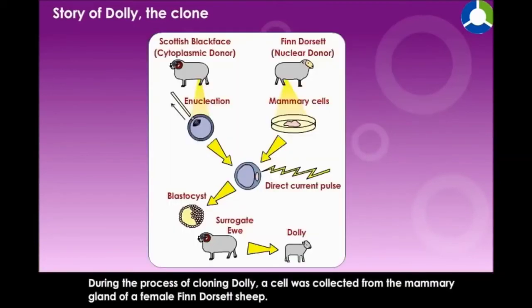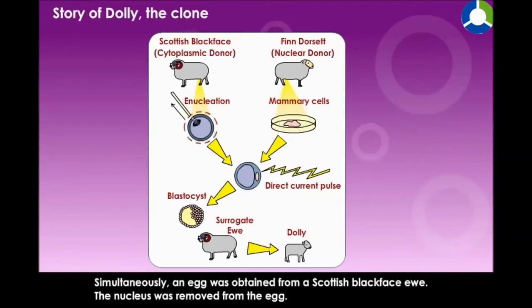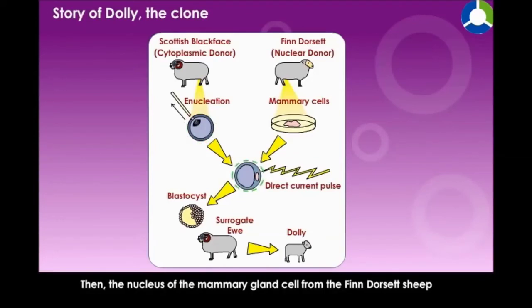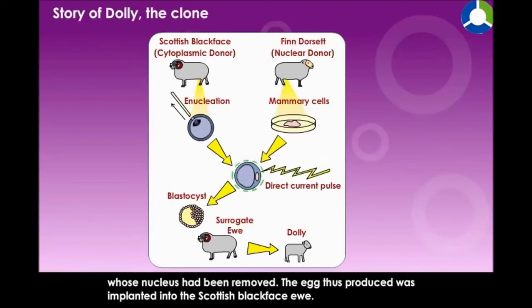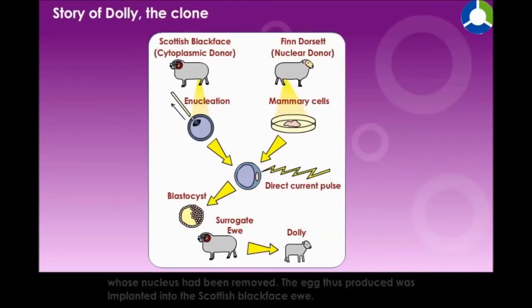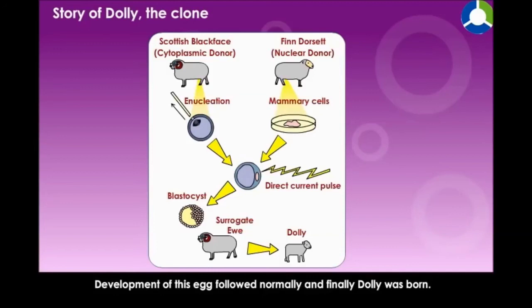During the process of cloning Dolly, a cell was collected from the mammary gland of a female Finn Dorset sheep, and an egg was obtained from a Scottish black-faced ewe. The nucleus was removed from the egg. Then, the nucleus of the mammary gland cell from the Finn Dorset sheep was inserted into the egg of the Scottish black-faced ewe, whose nucleus had been removed earlier. The egg thus produced was implanted into the Scottish black-faced ewe. Development of this egg followed normally and finally Dolly was born.